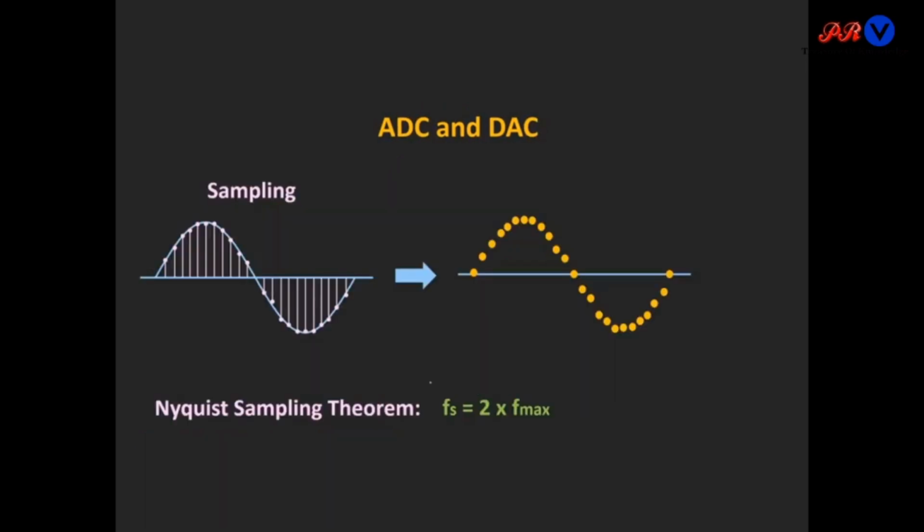Now, we will discuss sampling. In sampling, we sample our analog signal at different instants of time T1, T2, T3, T4, and for better reconstruction at the output, the sampling is done by this formula, meaning the sampling frequency must be equal to or greater than twice the maximum frequency present in the input signal. This is known as the Nyquist sampling theorem. If we sample our signal with this sampling frequency, we can reconstruct the original signal at the output with accuracy.